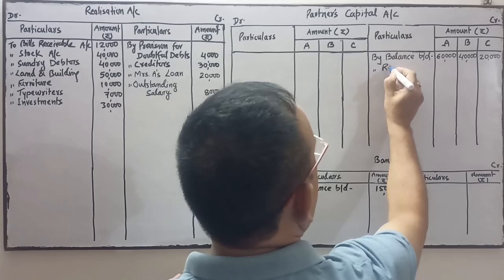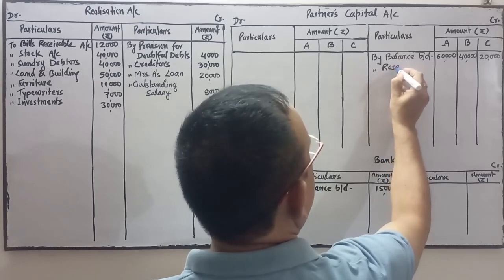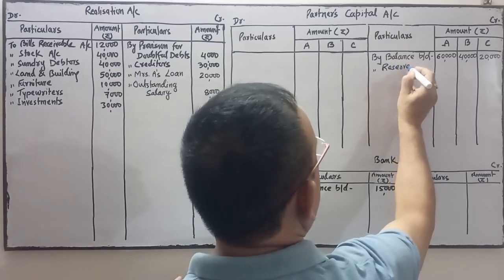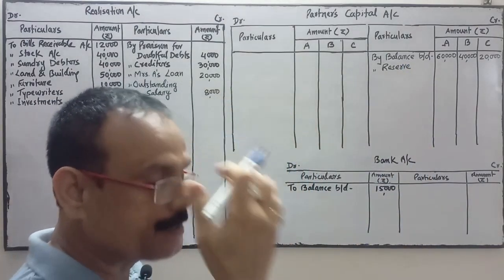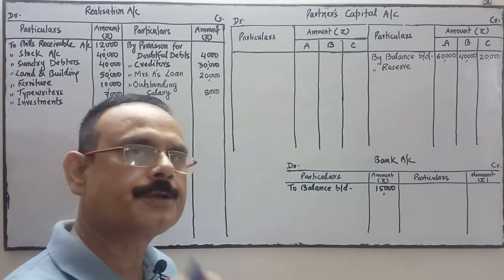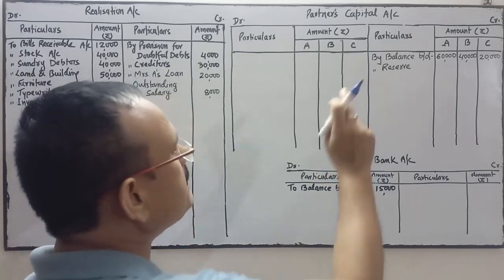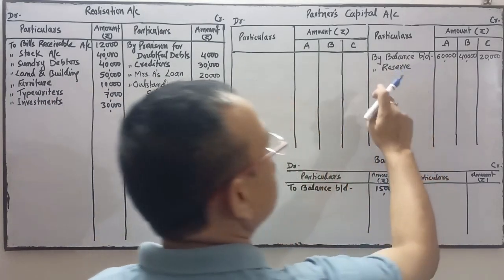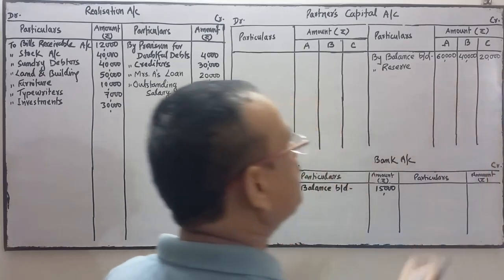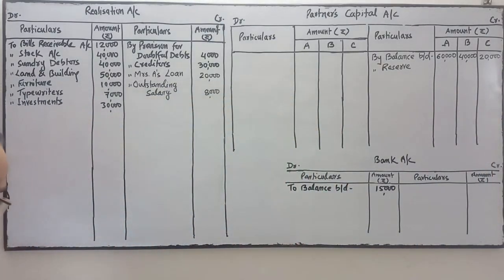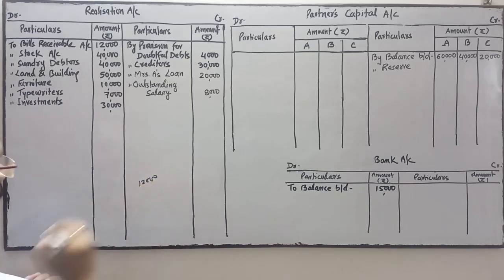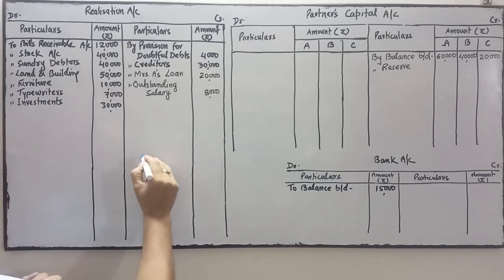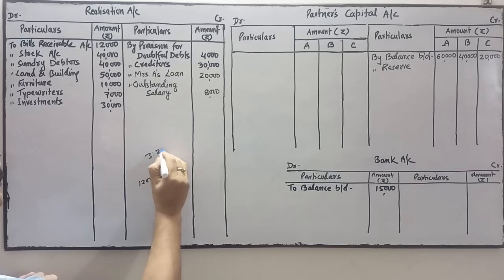Now you transfer the reserve. This is what? Reserve. Reserve is created out of profit, so only the partners have a right over the reserves. So this reserve amount will be divided between partners A, B, C in their profit sharing ratio. The reserve amount is 12,000 and the profit sharing ratio is 3:2:1.